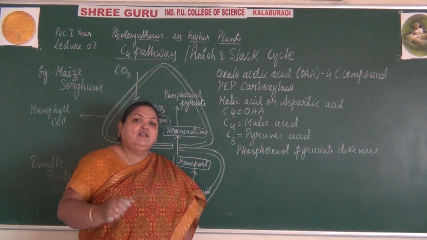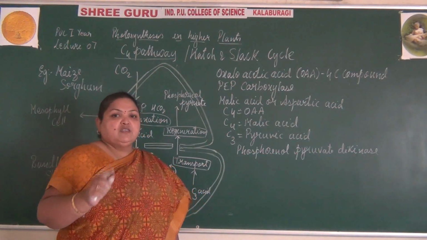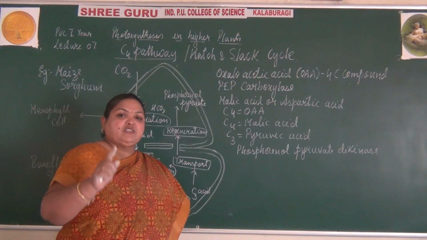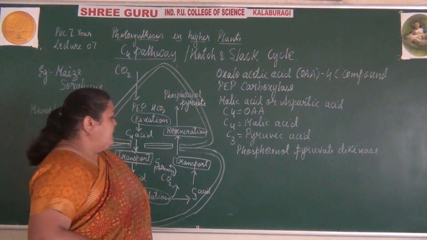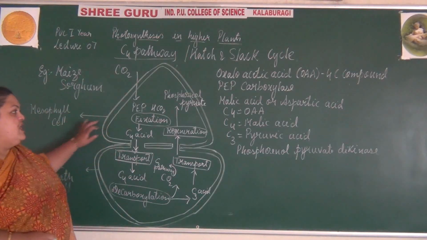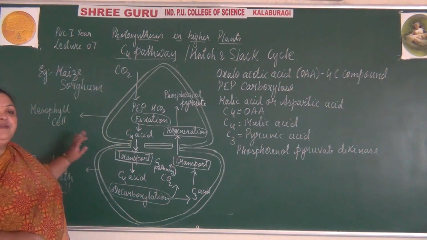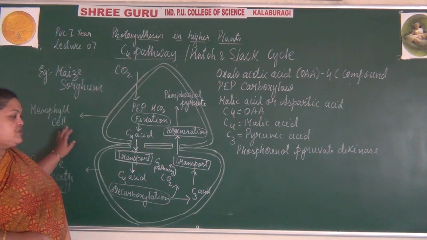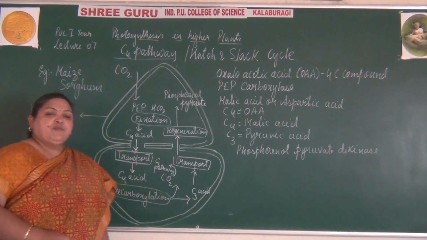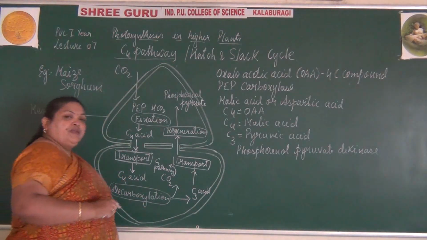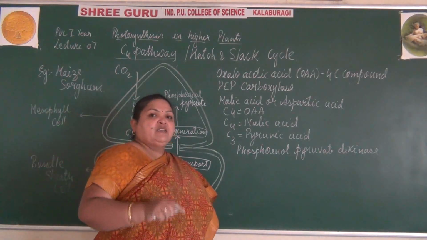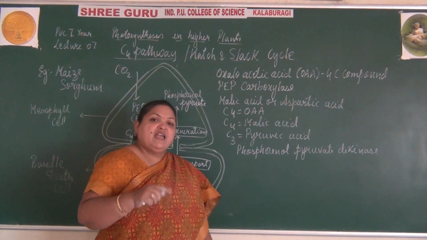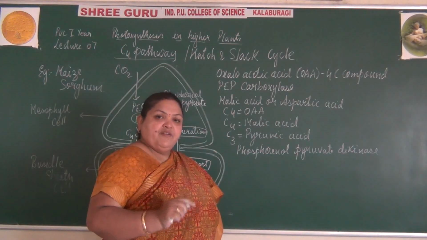In the C3 cycle, with the fixation of carbon dioxide, there is formation of glucose. In C3 there is only one fixation of carbon dioxide, while here there is twice the fixation of carbon dioxide. Ultimately in the C3 cycle glucose is synthesized, and many intermediate products are used. These intermediate products can be oxidized or reduced, and if they undergo oxidation, they are involved in the process of aerobic respiration.